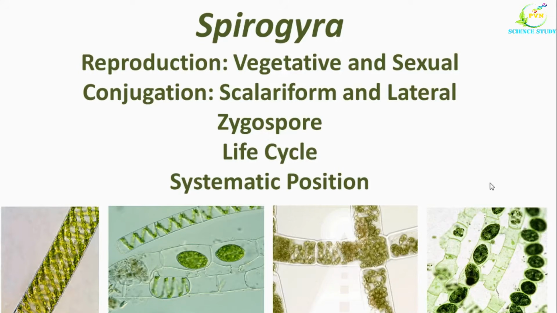Today we will discuss Spirogyra reproduction in detail. We will see vegetative as well as the sexual reproduction in Spirogyra. Then the two types of conjugation, that is scalariform and lateral conjugation. We will also study zygospore life cycle and systematic position of Spirogyra in this video.